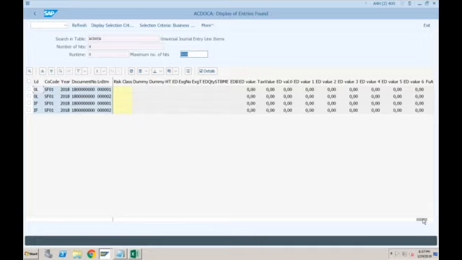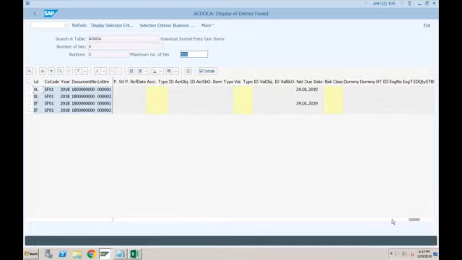It seems those values are not populated. Customer group and, yeah, these two are still blank. There should be a value here. So the customer group value should come from the customer master, and even the country value should come from the customer master.